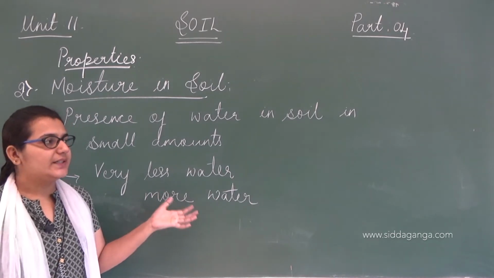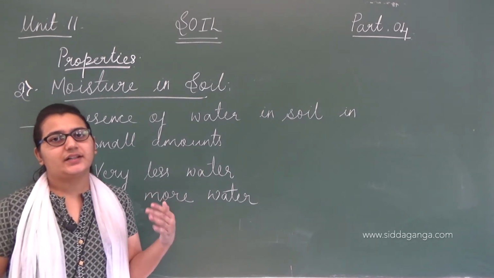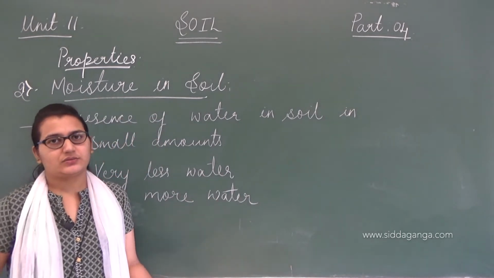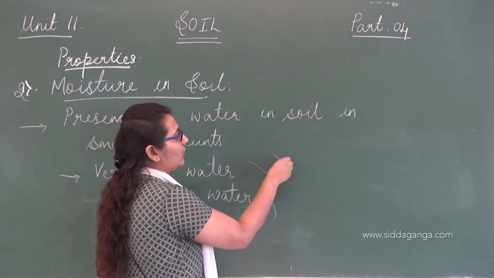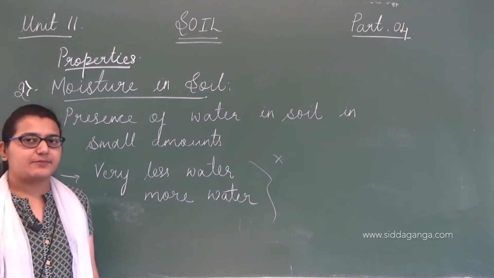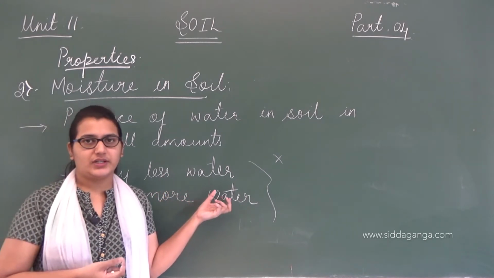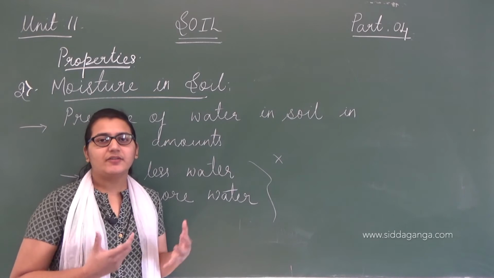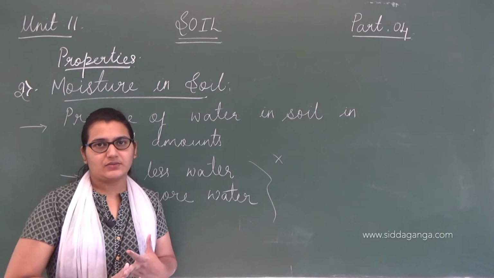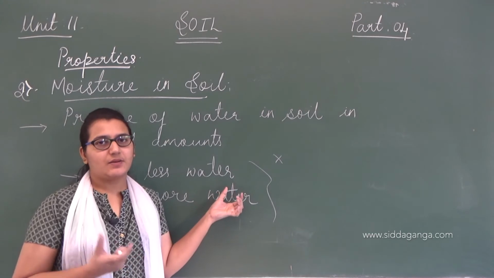But these characteristics, soil containing very little water or soil containing too much water, are not favorable for plant growth. Both are not very favorable. Yes, there are exceptions. A few plants can grow even with a small amount of water. We find sandy soils in desert regions, and there we find cactus and a few other plants. So there are plants which can grow in very little water.